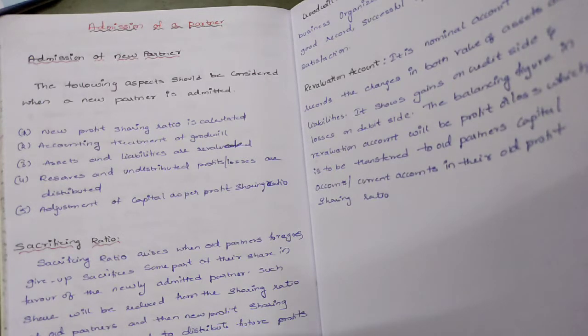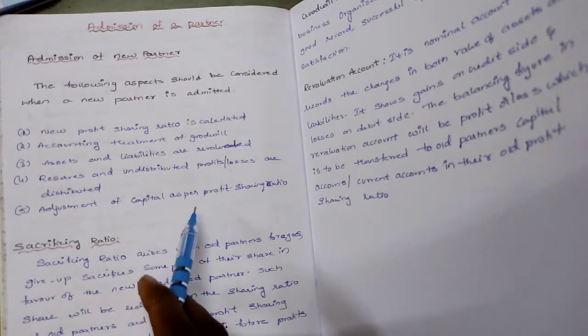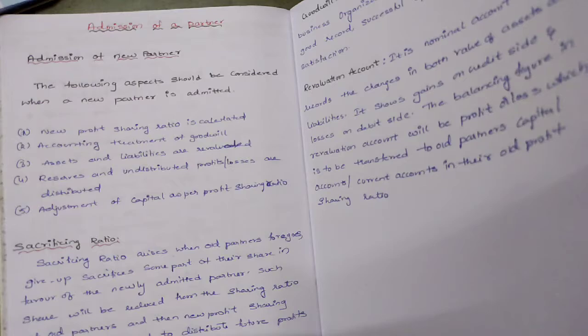Next, reserves and undistributed profits or losses are distributed to the old partners. Next, adjustment of capital as per the profit sharing ratio. Finally, we have to calculate the new partner's capital and prepare a balance sheet. So in total, these five points you have to consider when a new partner is admitted into the business.